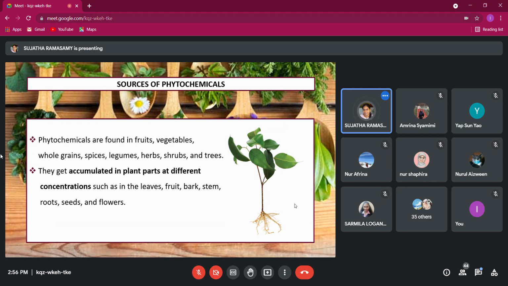Highest usually in the bark and the stem. Okay, and then if you harvest the plant in different seasons also, the phytochemical level will be different. Kalau musim hujan, maybe higher. Musim panas, maybe lower. It's different. And you grow plants in, let's say, Malaysia, and you grow in Madagascar, the compound also might be different for the same species, because the type of soil, how fertile is the soil, will influence the phytochemical.